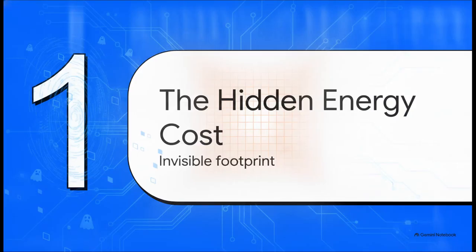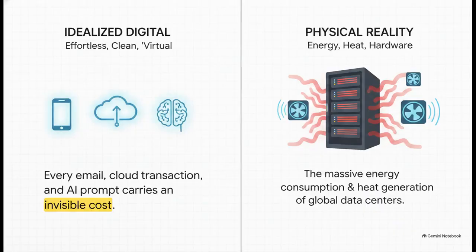Section 1. The hidden energy cost, the invisible footprint of digital growth. You know, it's really time we rethink our mental definition of digital infrastructure. We always picture these quiet, cool, pristine data centers, but the physical reality? It's intense electrical processes. Every single computer, from the smartphone in your pocket to those absolute behemoth server banks running global AI models, they all consume electricity and they all release waste heat. And as our reliance on digital services just completely multiplies, this heat problem is multiplying right alongside it. It's demanding these incredibly energy-hungry cooling systems literally just to keep the machines from melting down.